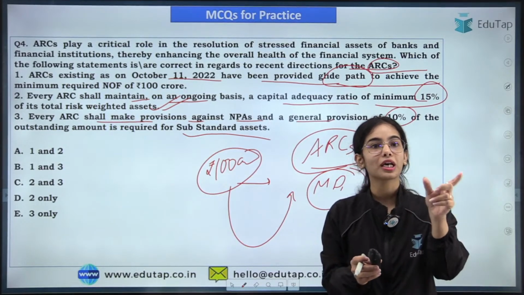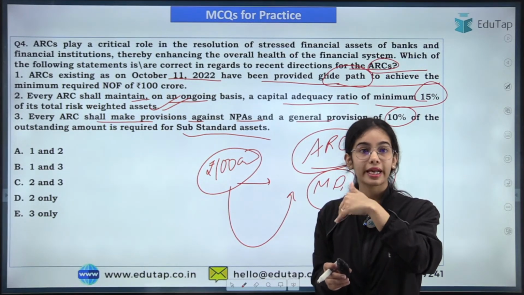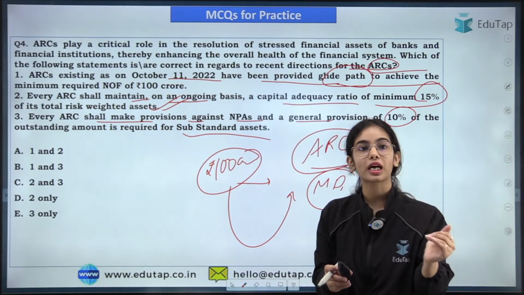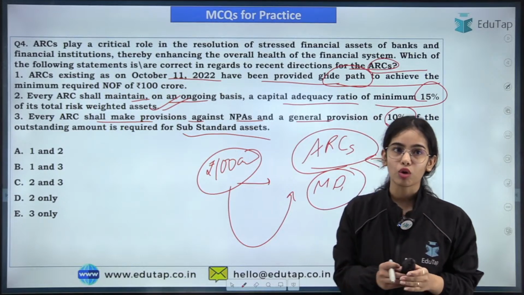We have discussed what substandard assets are, that are NPAs for less than 12 months. What are the doubtful assets? What are the loss assets? We have discussed all of this.